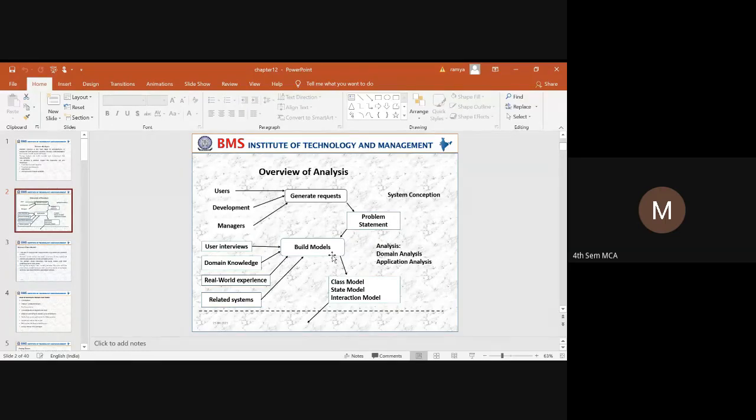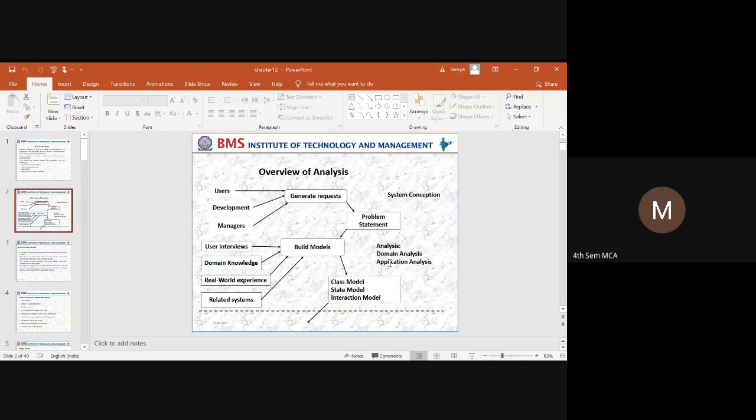In what way do you need to have an analysis? You need to have it with respect to domain analysis and application analysis. When you say domain analysis, you are taking a real world problem and looking at how that real world problem can be solved. Next, from the perspective of an application, who are the users? Where is this application used, and how can that application be interacted with by different kinds of users? That is what you tell with respect to an application analysis.